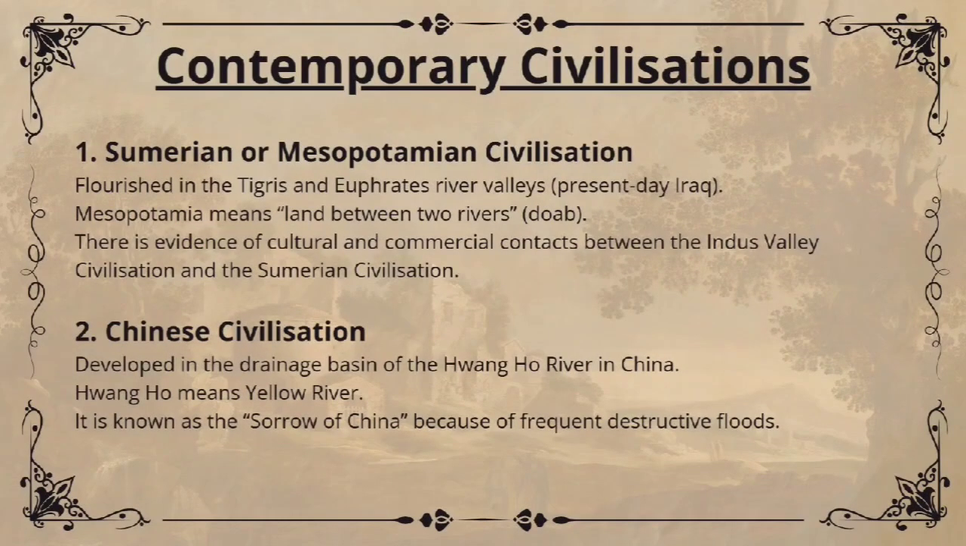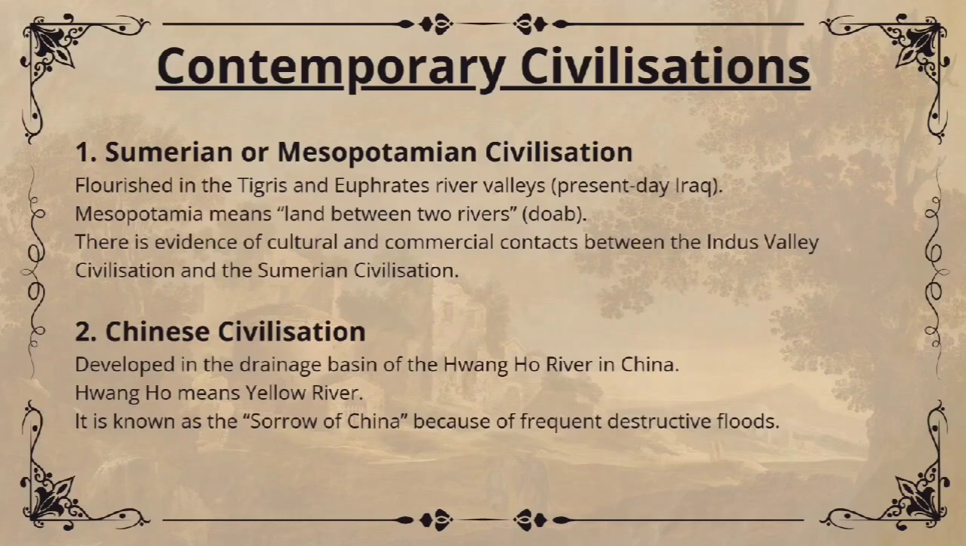Contemporary civilizations. When the Indus Valley Civilization was developing in the Indus and the Saraswati river valleys, three other great civilizations existed in the world. The first one, Sumerian or Mesopotamian civilization. It developed between the Tigris and Euphrates rivers in present-day Iraq. Mesopotamia means land between two rivers. There is strong evidence that the Indus people had trade and cultural contacts with the Sumerians.